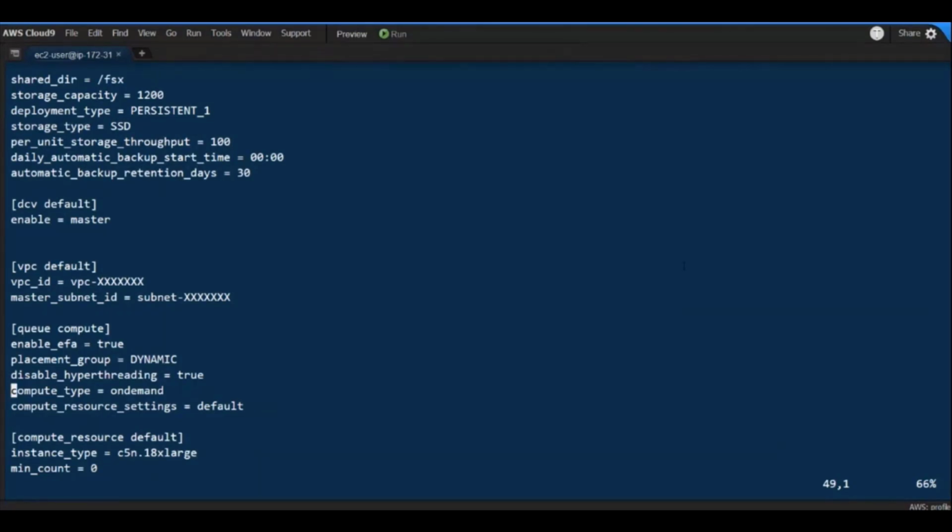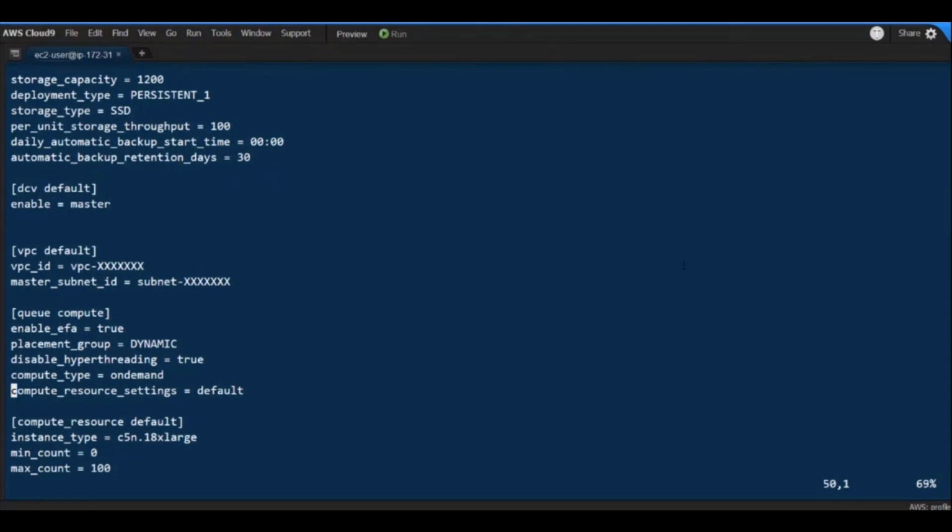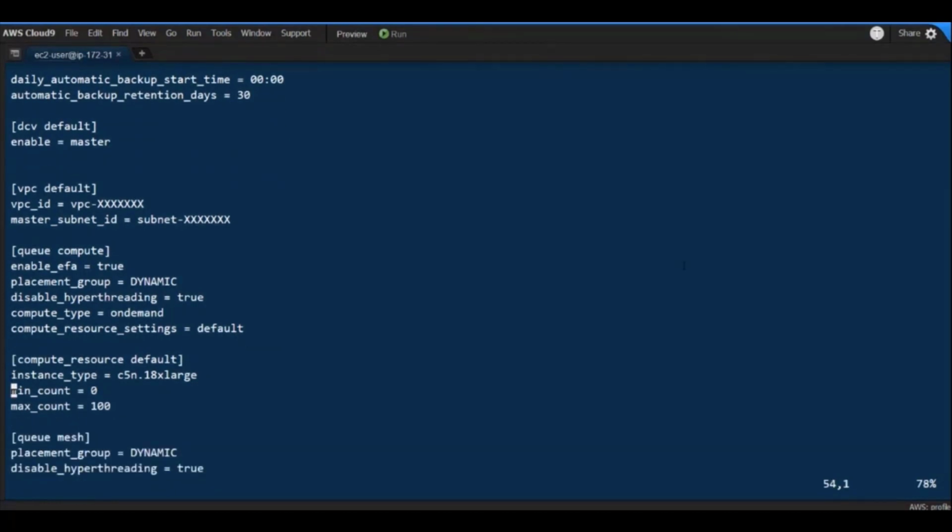Then I select the compute type. In this example I have on demand, but if you want, you can just type spot if you prefer to use spot instances. And then there is a link to the resource settings that in this case is called default, where you specify the instance type.